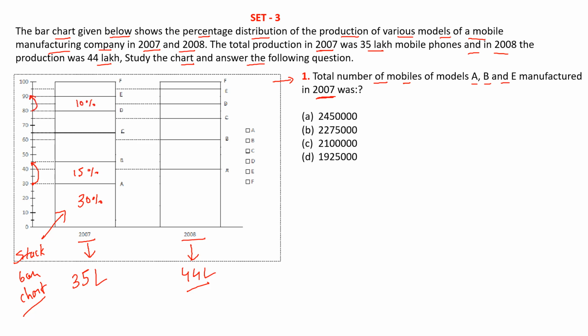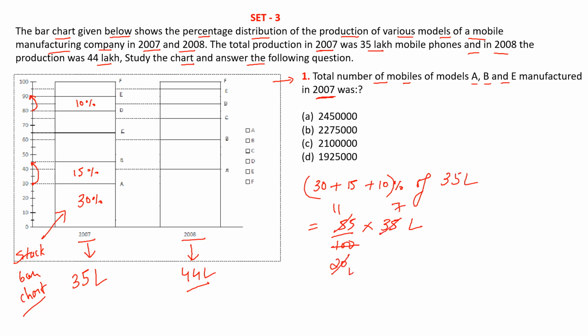So we have to look at the total number of mobiles for A, B and E, that is 30 plus 15 plus 10% of 35 lakh. So that is 30 plus 15, 45, 55% of 35 lakh. So 5 into 11, 55, 5 into 20, 100, 5 into 7, 35, 5 into 4, 20.